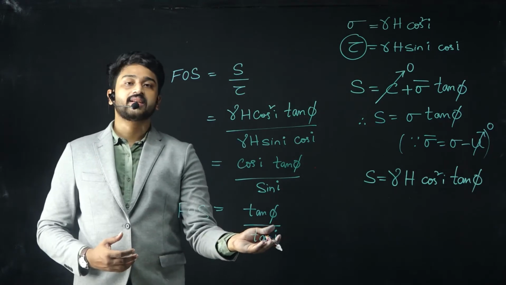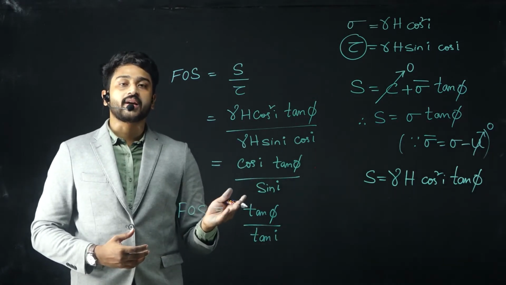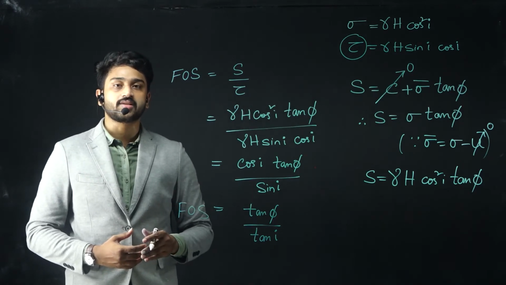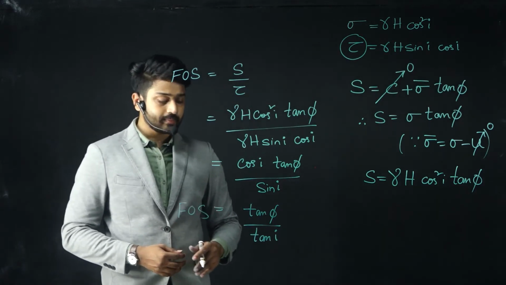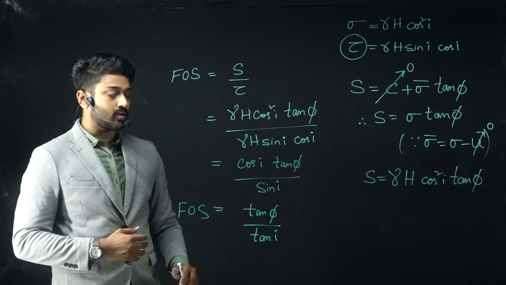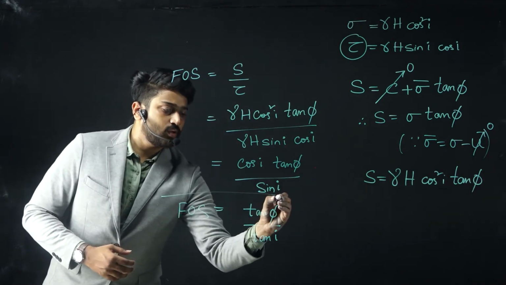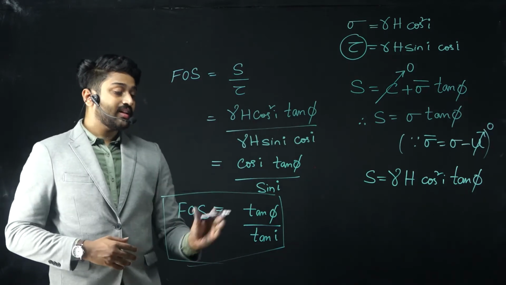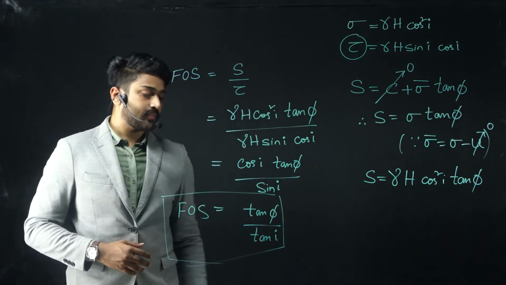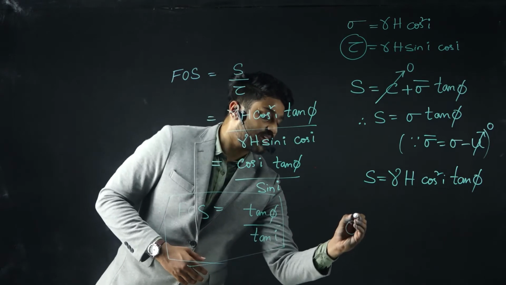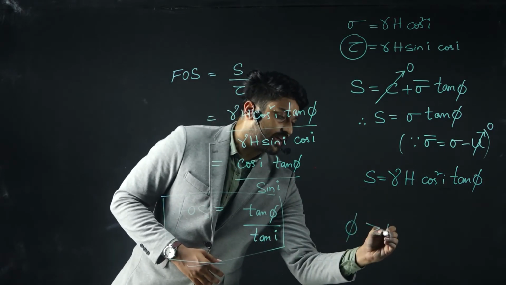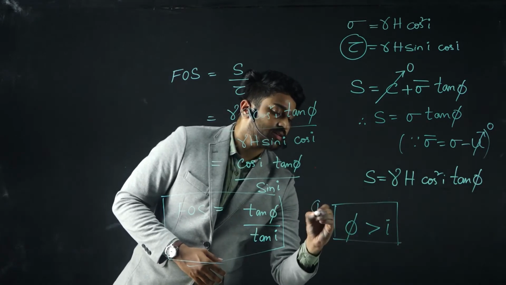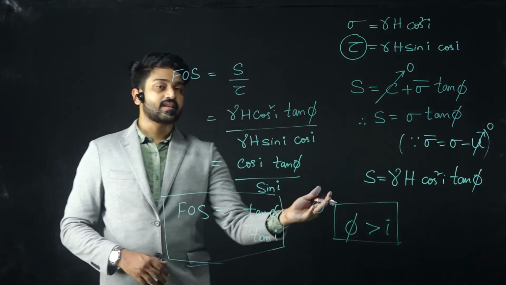Here i is the angle of the plane or slope, and phi is the angle of internal resistance or shearing resistance. Coming to the other part, let us say in the first case phi is greater than i.